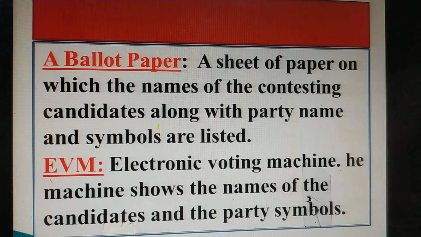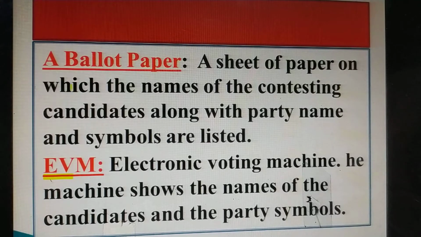Then coming to two important terms. First is the electronic voting machine. Nowadays electronic voting machines are used, and this is an electronic voting machine. Generally we press a button on this machine. On it we find the photograph or symbol of the party and the name of the candidate. We can simply press that button and after that a beep sound comes. So this is the latest process of elections.